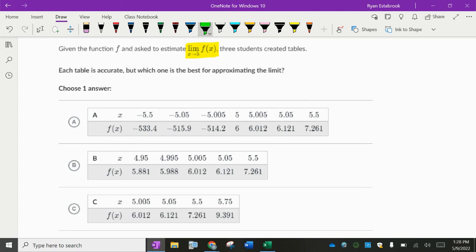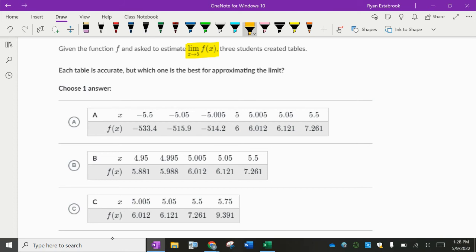So there's some function f of x, and it says that this table is accurate. I don't know what the equation actually is. And maybe you even notice that in each one of these tables, they all have the same point of x equals 5.005 and f of x equals 6.012. They all have that. It's like these are from the same graph, but which one of them is best in order to approximate the limit as x approaches 5?